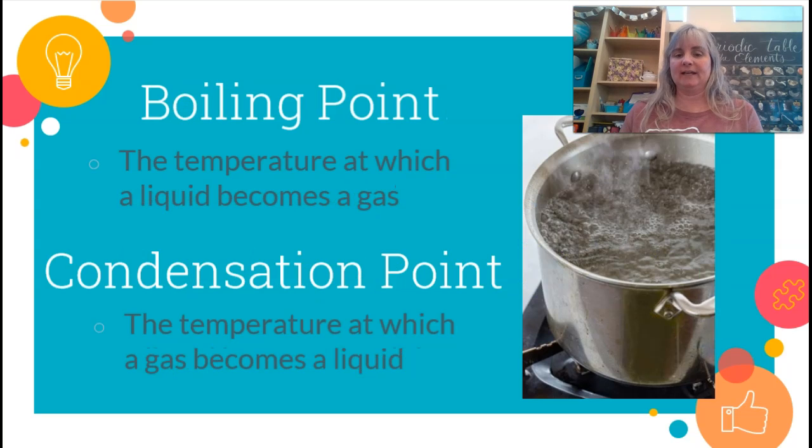The other one is boiling and condensation. The boiling point is the temperature at which a liquid becomes a gas, and the condensation point is the temperature at which a gas becomes a liquid. For water, again, the boiling point is 212 degrees Fahrenheit or 100 degrees Celsius. And that's the same. So if it goes above that, the liquid becomes a gas. And if it goes below that, then the gas becomes a liquid.